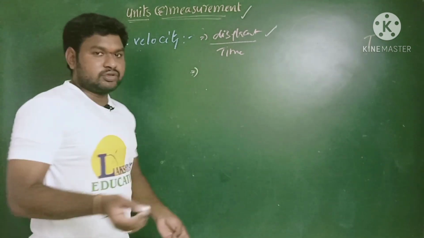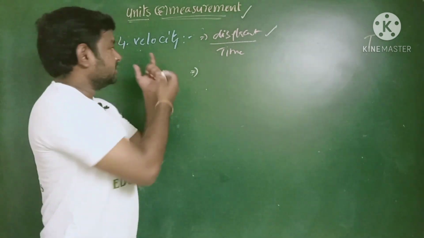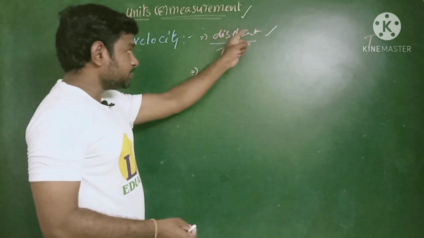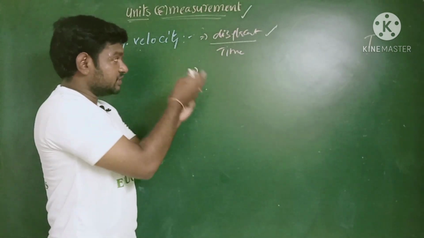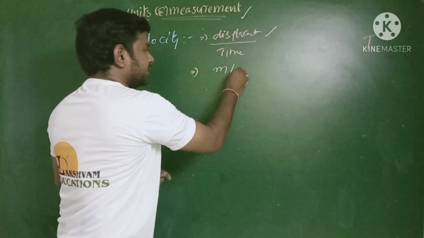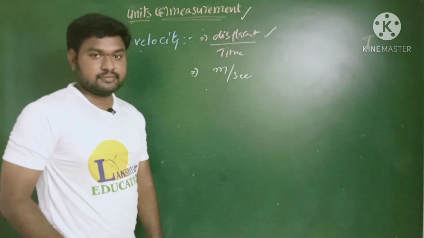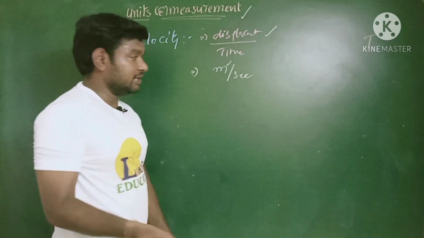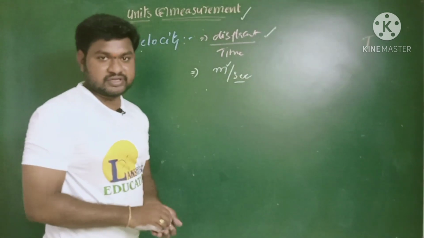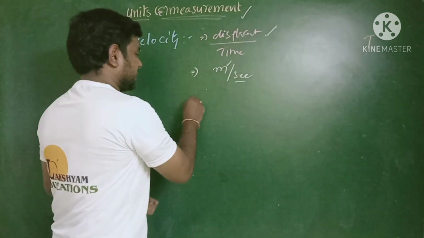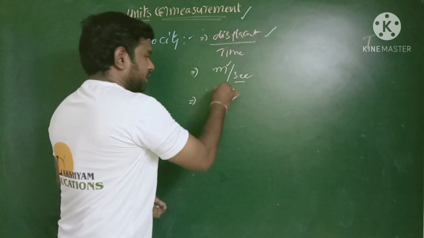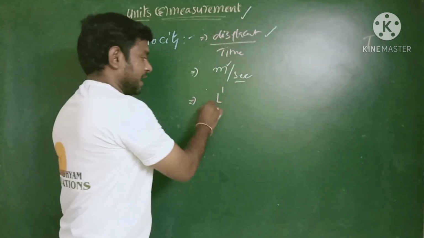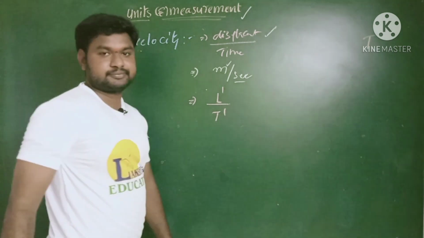So now we try to write the dimensional formula for the velocity. Displacement by time: what is the SI unit? Meter per second. Here m gives information about the length, seconds gives information about the time. Simply, the dimensional formula is L power 1, where L means length, by T power 1.